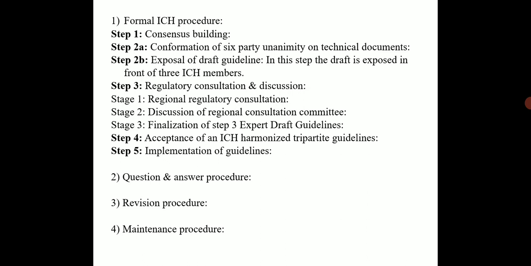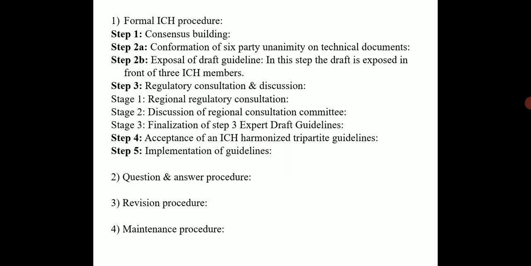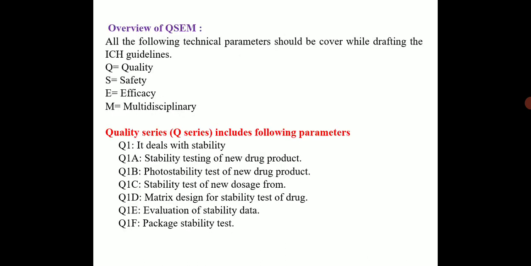And the last one is the maintenance procedure. It is done only in case of the Q3 guideline, that is alteration of impurities, residual solvents, etc. For example, if any sample, any solvent, or any excipient is not available with us, instead of that we are using another one. Okay, so that is called the maintenance procedure. So these are the different steps of the ICH process of harmonization.